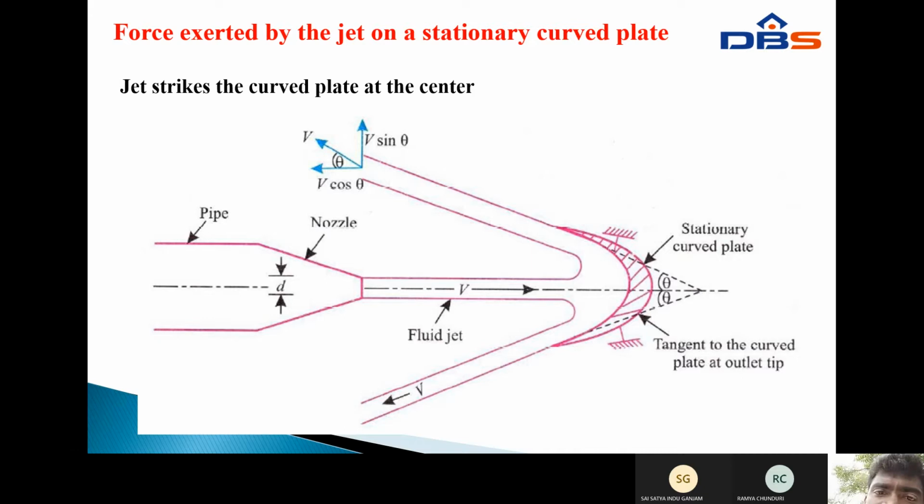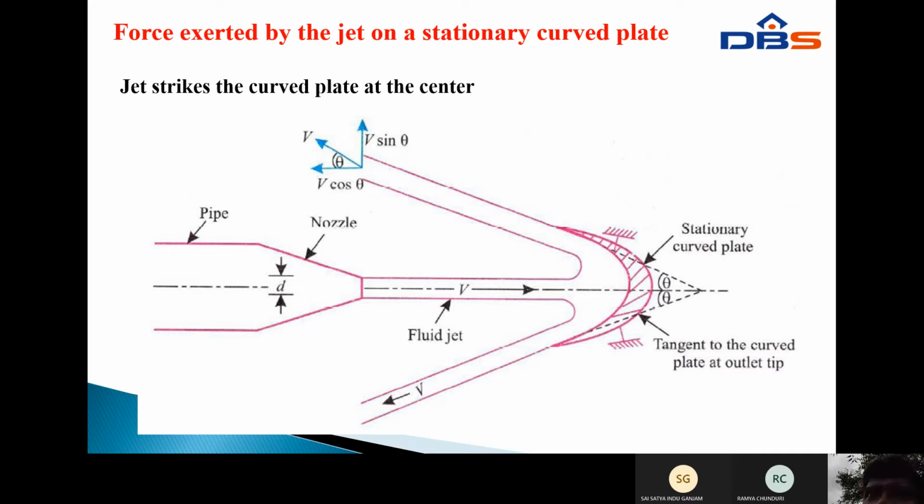Next, the force exerted by the jet on a stationary curved plate. First we covered the vertical stationary plate, then the inclined stationary plate. In this video, the curved plate, which is stationary. The jet strikes the curved plate at the center, and next, the jet strikes one end of the curved plate. This is the center of the curved plate. The pipe diameter is capital D and the nozzle diameter is small d.